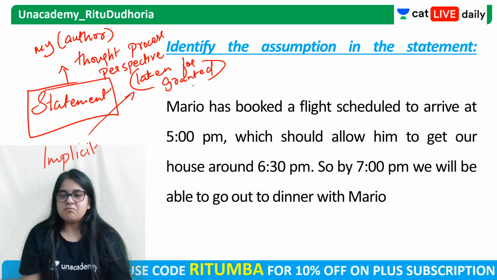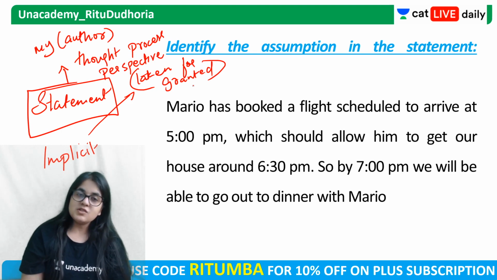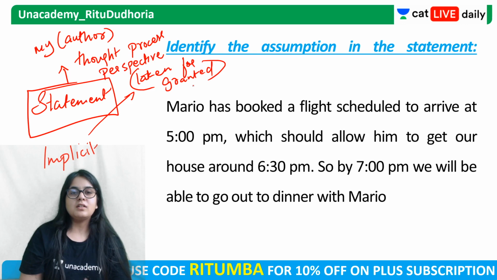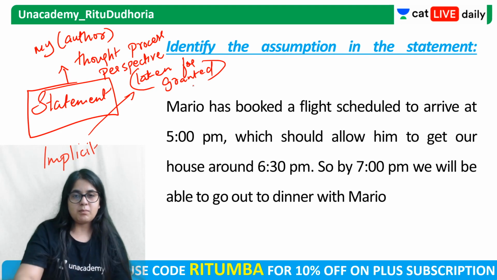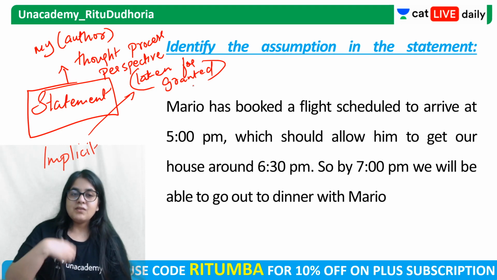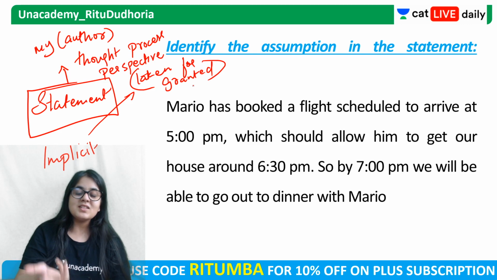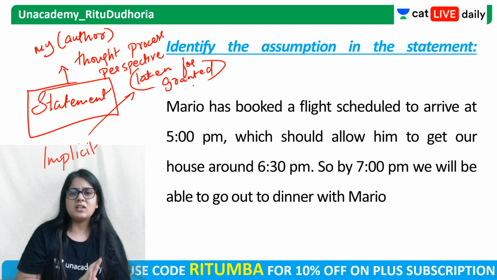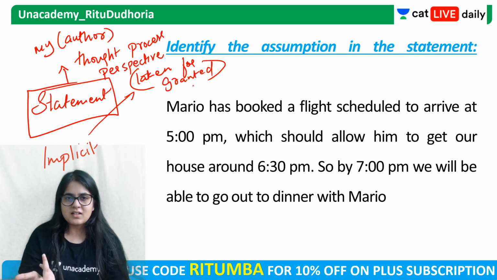Now, is it the reality? I don't know. सच में होने वाला है? I don't know. But this is what I have taken for granted. This is what I believe. This is what my thought process is. This is what my perspective is. And I have not put it down on paper, or written it down. I have not explicitly stated it because it's implied. मैं समझ गई कि ये तो होना ही है. That is basically called an assumption.